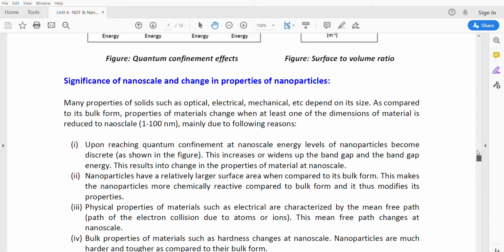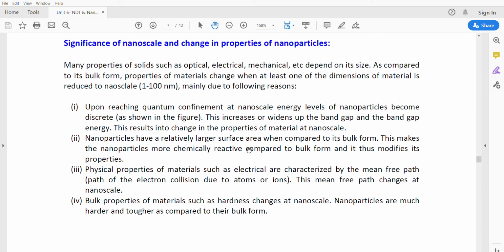We know that these nanoparticles have a very large surface area to volume ratio, and more atoms are present on the surface. So this makes the nanoparticles more chemically reactive compared to the bulk. Chemical properties also change due to the change in the number of atoms present on the surface.